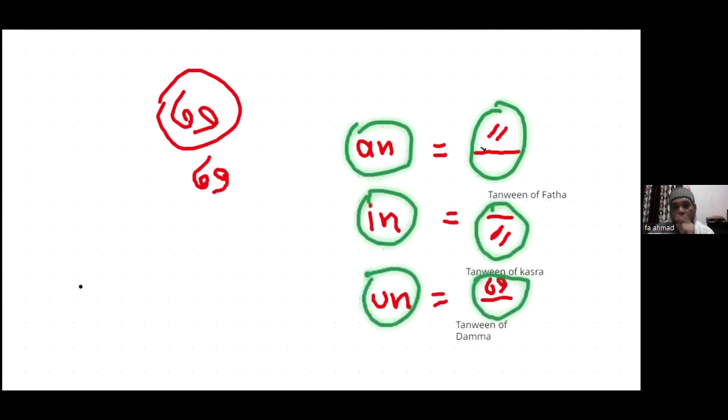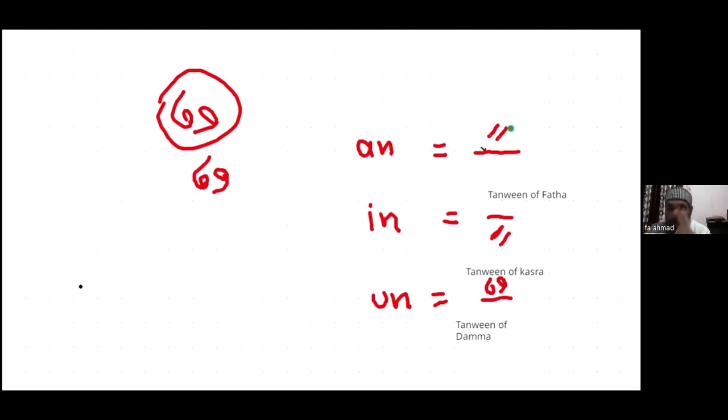So double Fatha is called Tanween of Fatha. Double Kasra is called Tanween of Kasra. And double Damma is called Tanween of Damma. Again: Tanween of Fatha sounds an, Tanween of Kasra sounds in, and Tanween of Damma sounds un. Got it? I hope you got it.